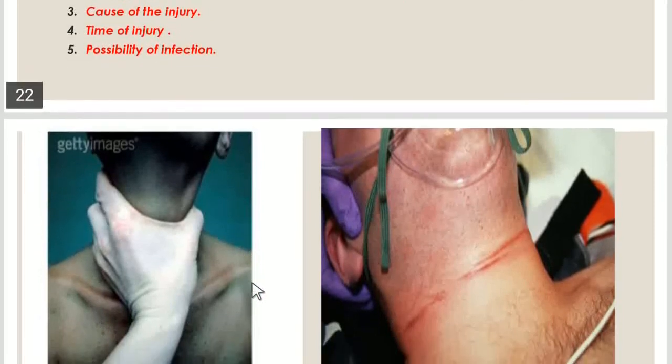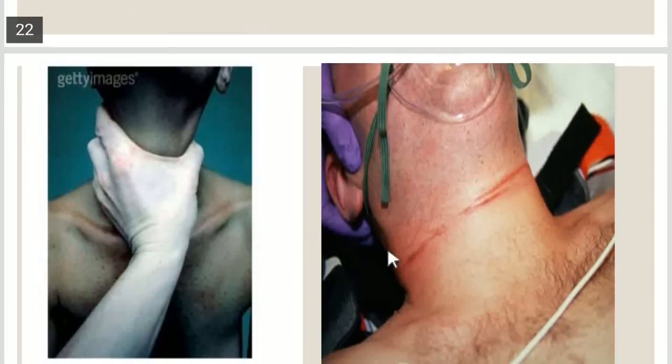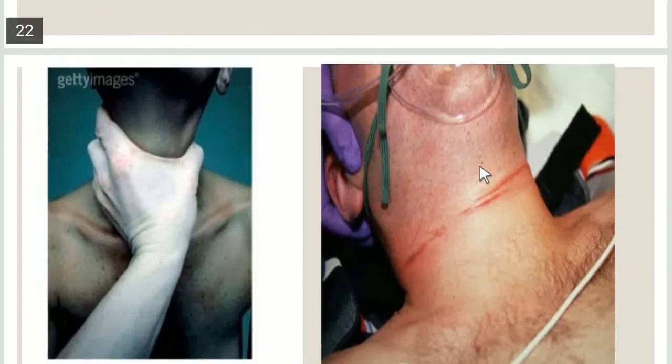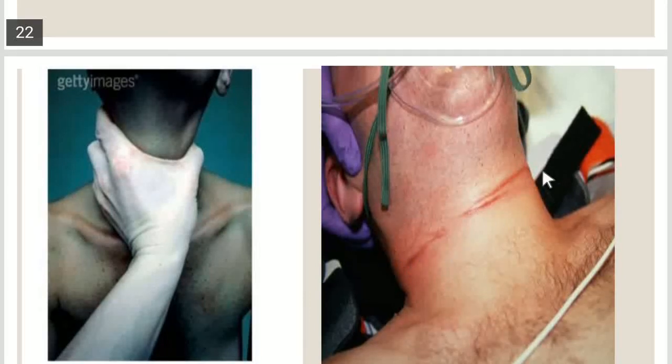In this case, you can see there is a bruising on the neck. So we can estimate that it may be due to throttling, or it may be due to manual strangulation.